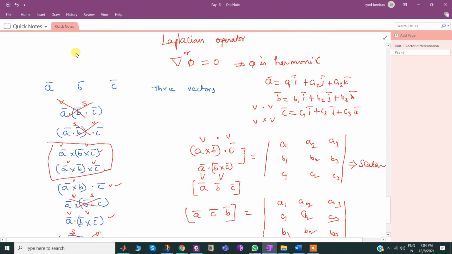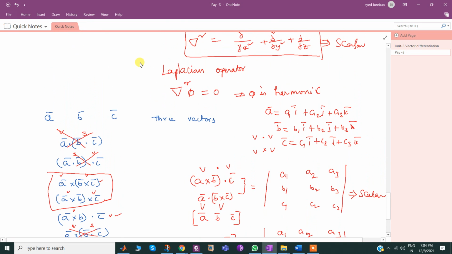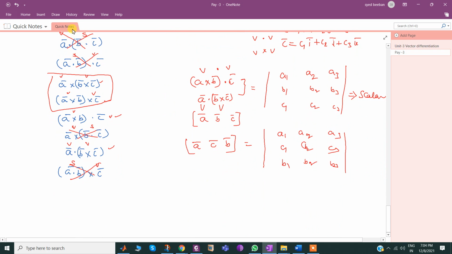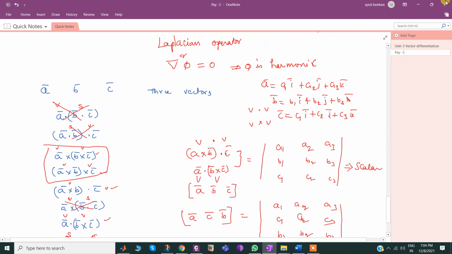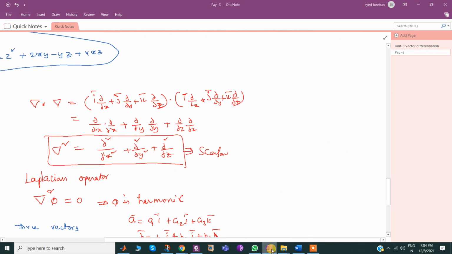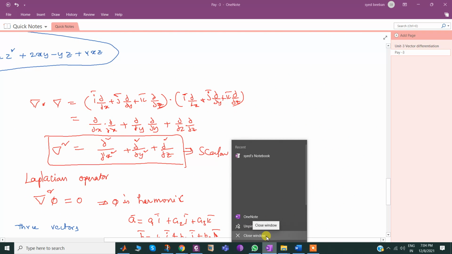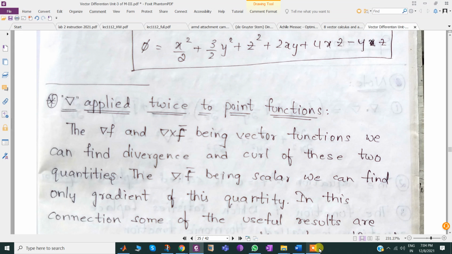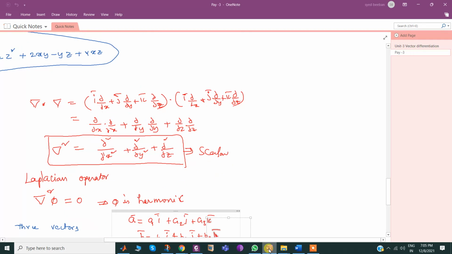The pen stopped working. Just a minute. Sometimes due to technical glitches, it may not work fine.